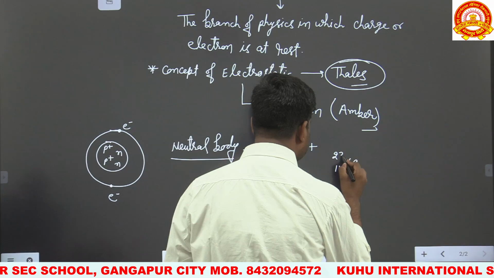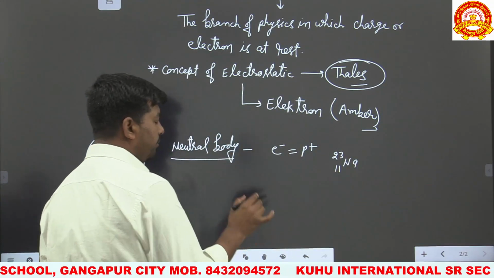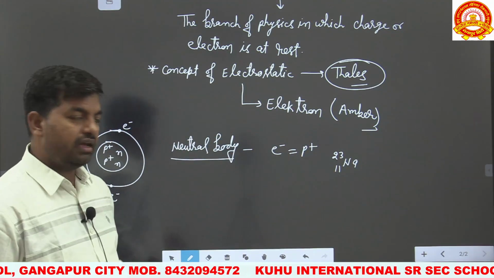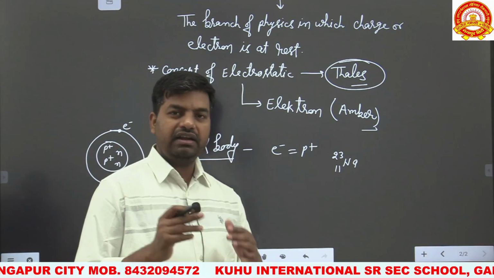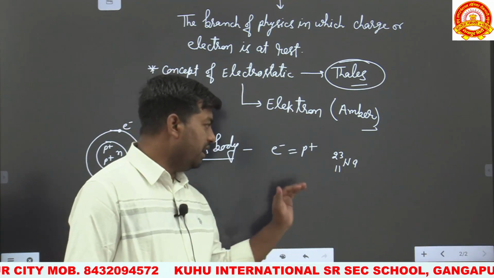11Na23. We discuss what the number of electrons is, and the number of electrons is always equal to the atomic number. The number of electrons in a body is always equal to the atomic number.